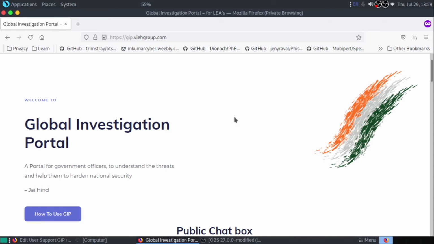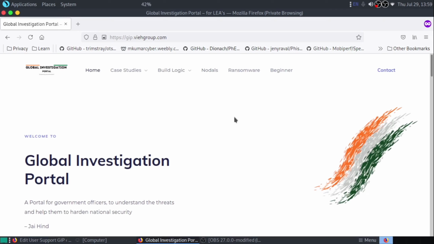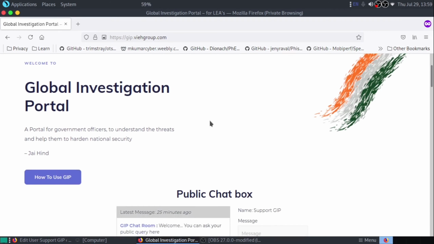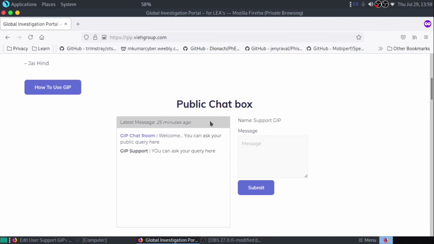So this is the first page. This is what you get after login. Here we introduce a public chat box. You can ask whatever query you have, any question, here. Don't worry, all the users registered on this website are law enforcement agents only. No private bodies are on this platform.